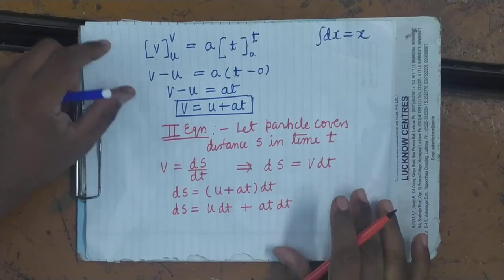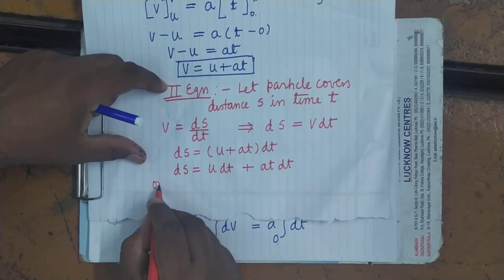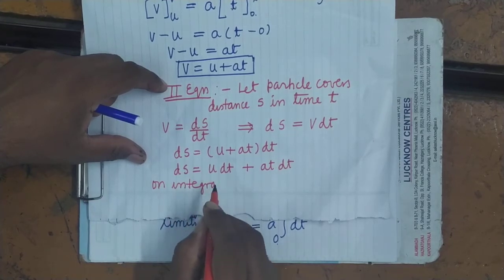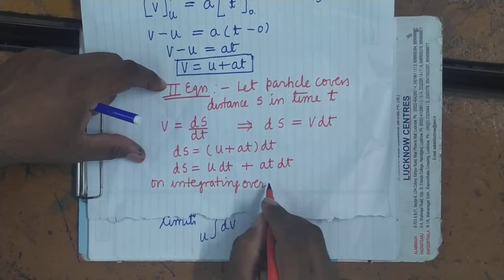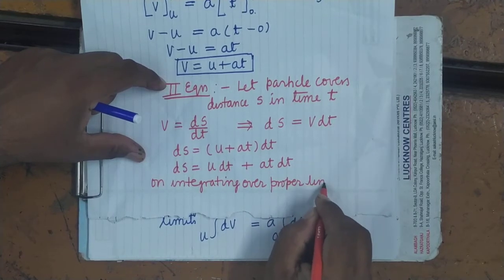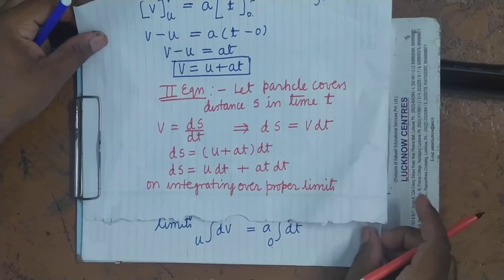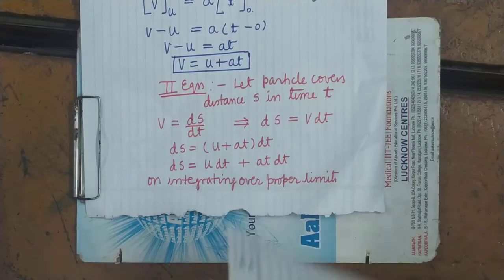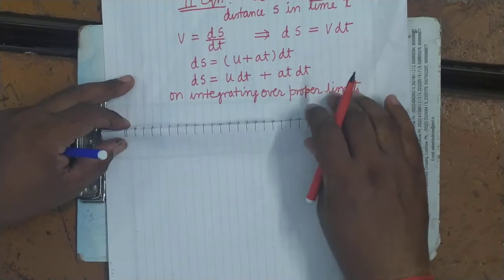Now on integrating over proper limits, when you integrate it over the proper limits, then what will it be?